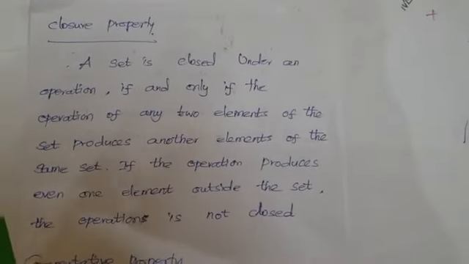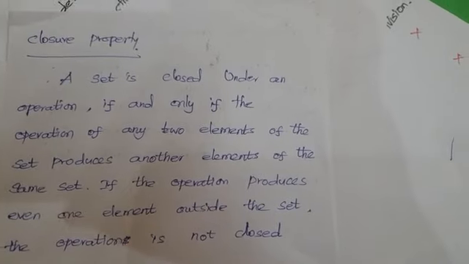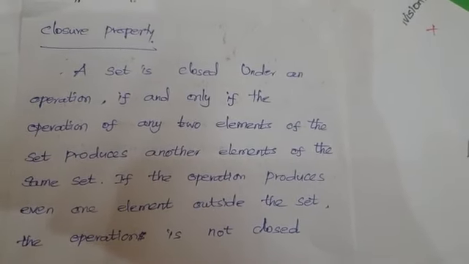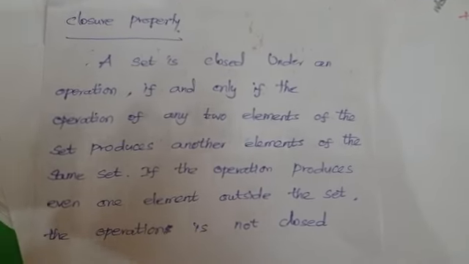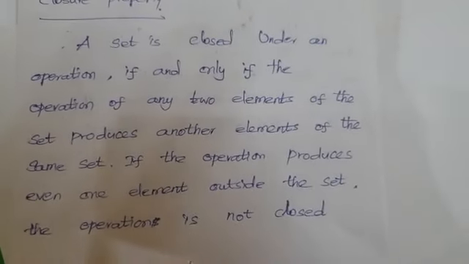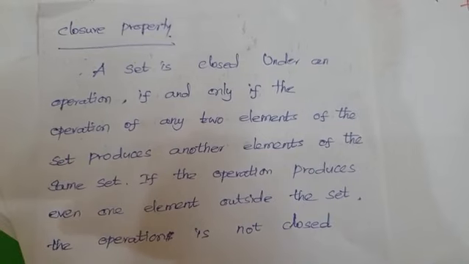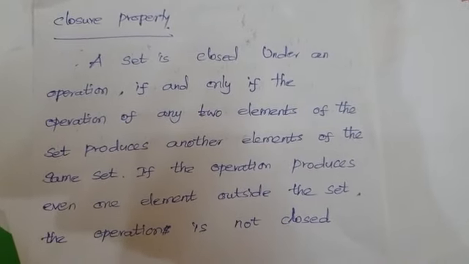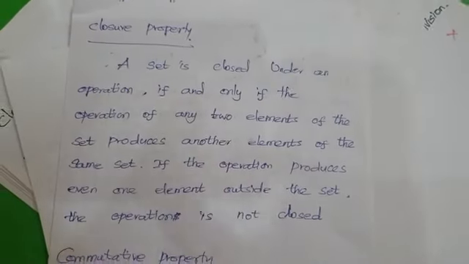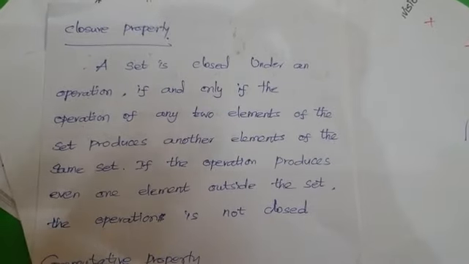A set is closed under an operation if and only if the operation on any two elements, say a and b, of the set produces another element in the same set. If the operation produces even one element outside the set, the operation is not closed.